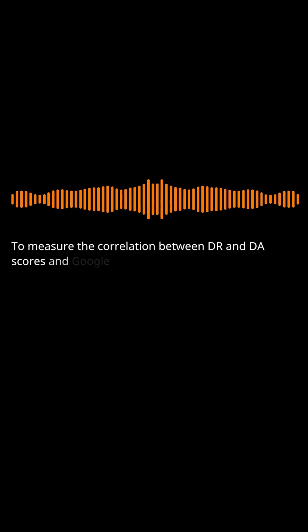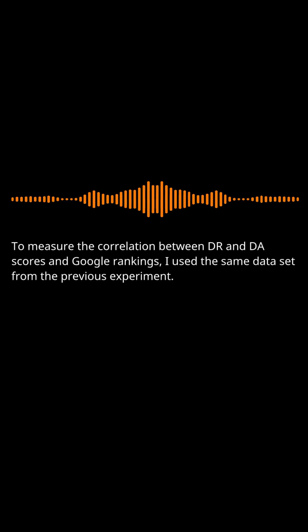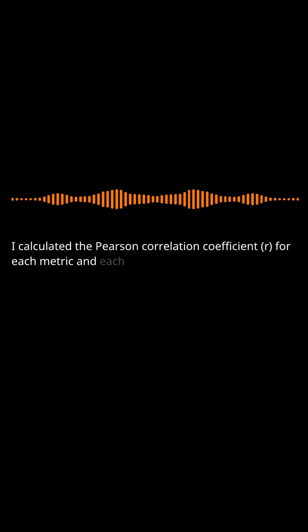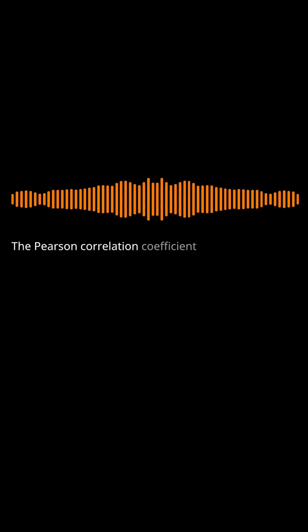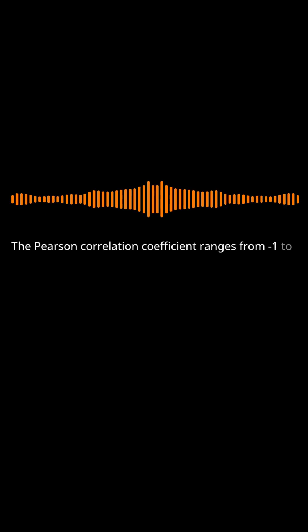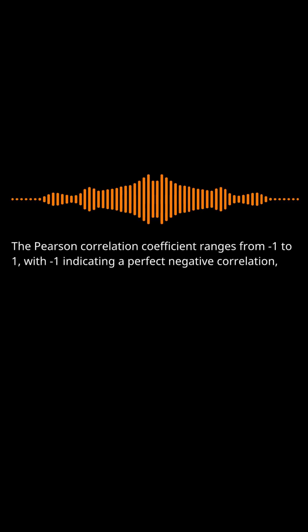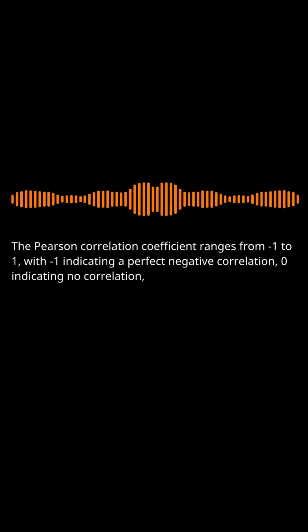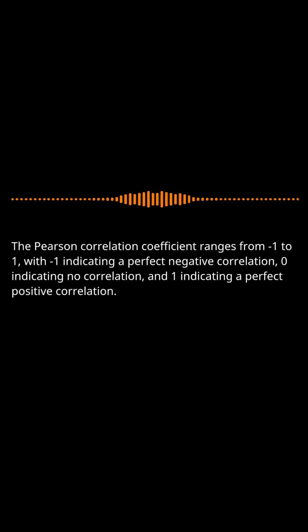To measure the correlation between DR and DA scores and Google rankings, I used the same dataset from the previous experiment. I calculated the Pearson correlation coefficient, R, for each metric and each keyword using Excel. The Pearson correlation coefficient ranges from -1 to 1, with -1 indicating a perfect negative correlation, 0 indicating no correlation, and 1 indicating a perfect positive correlation.